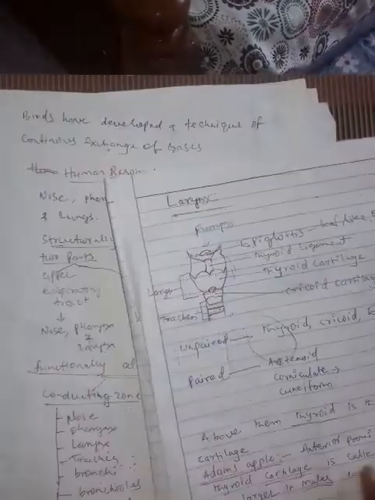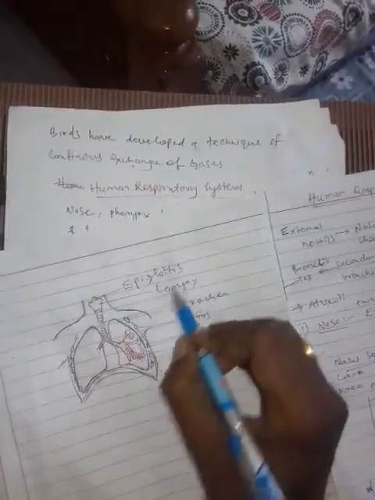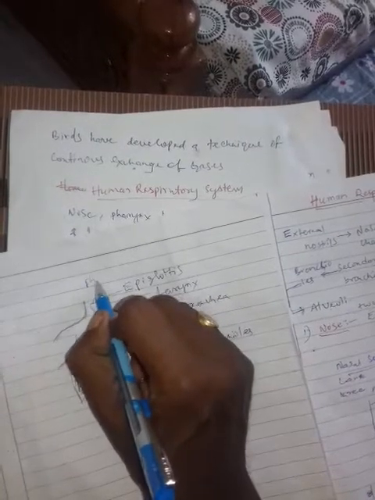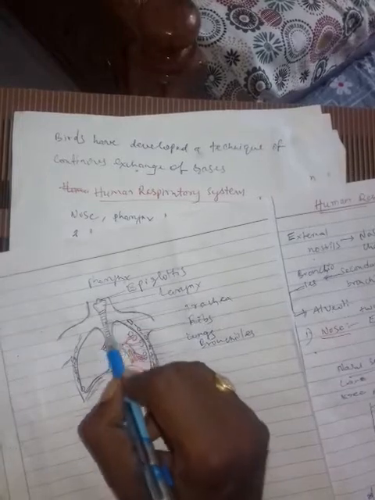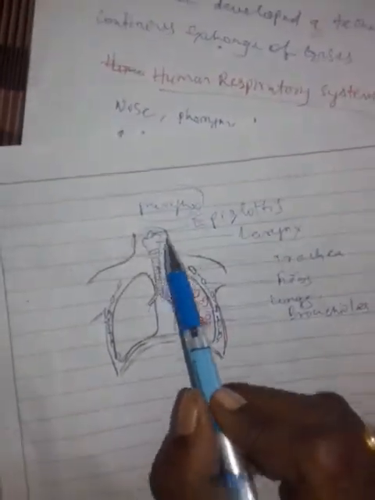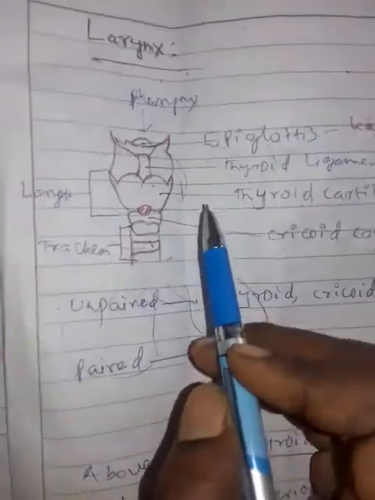Now let us come to the larynx. Larynx is the next part of the respiratory system. Where is the larynx? It connects the pharynx and trachea. Between the trachea and pharynx, the larynx is there. Larynx is also called the voice box.